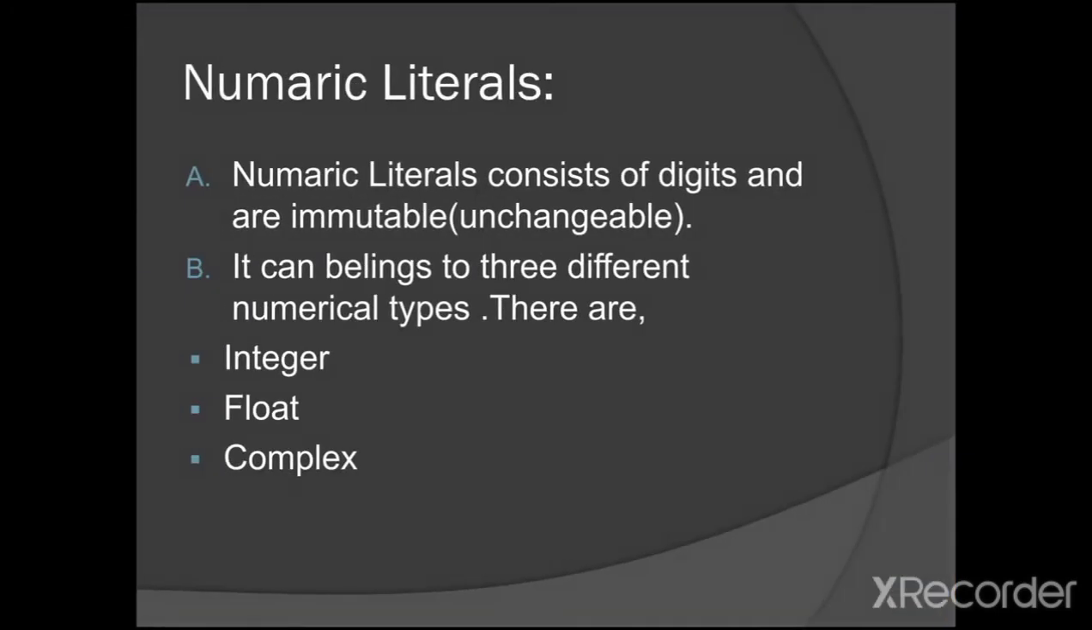The next one is numeric literals. What is meant by numeric literals? Numeric literal consists of digits and is immutable, that means unchangeable. It can belong to three different numerical types. There are integer, float, complex.